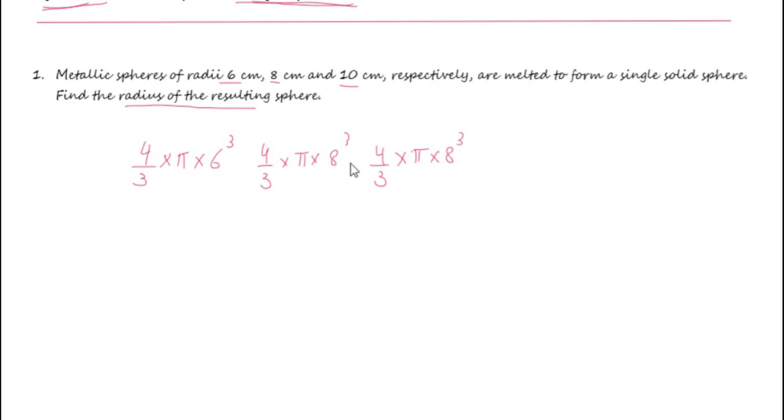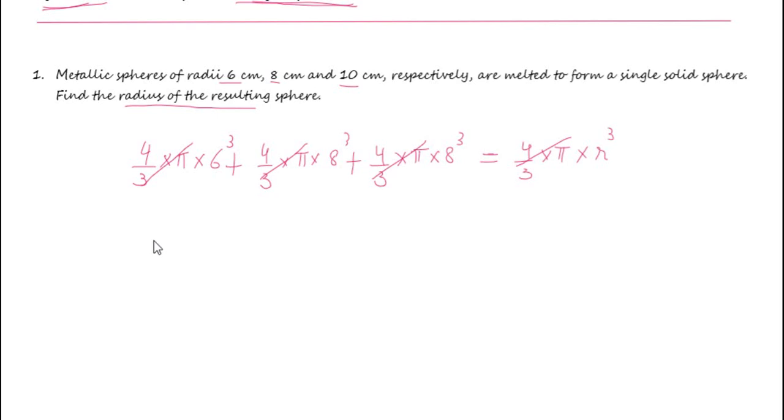These are melted and a single solid sphere is formed, so you need to add the volumes of these 3 spheres. The sum of these volumes is equal to the volume of the new sphere, that is 4 by 3 into pi, but we don't know the radius of this sphere. We need to find it out, so we will take it as r cube. So 4 by 3 pi everywhere gets cancelled out.